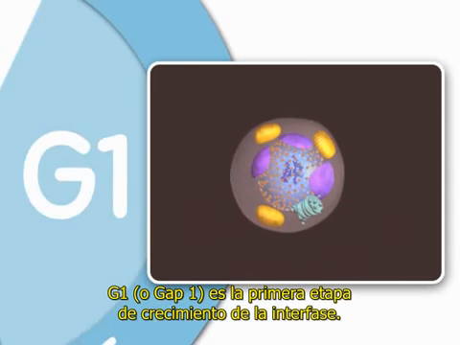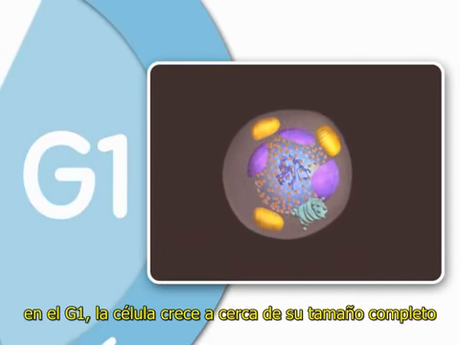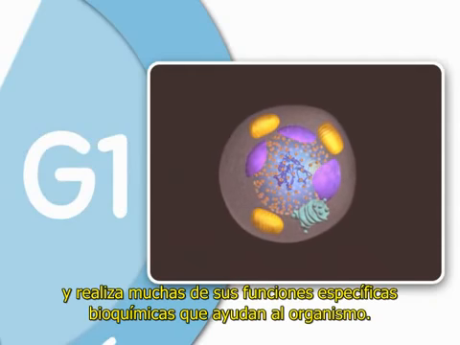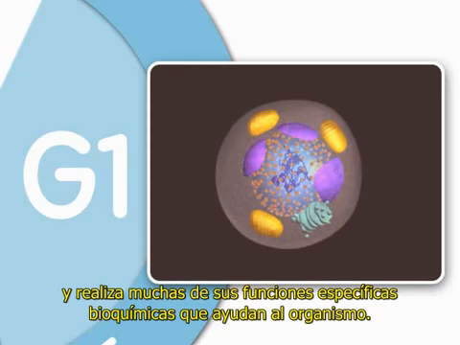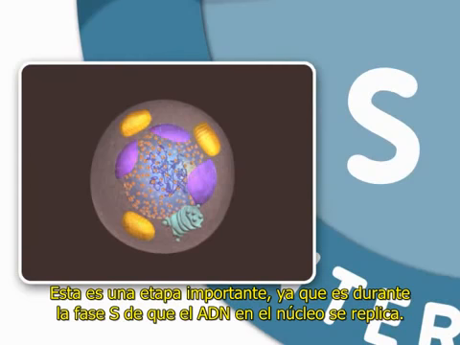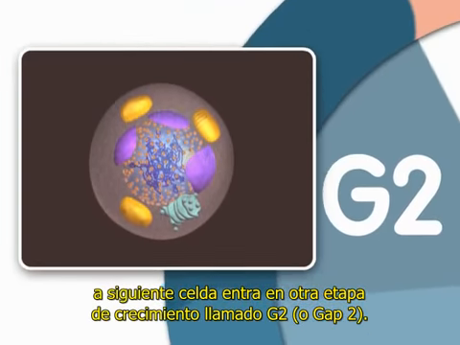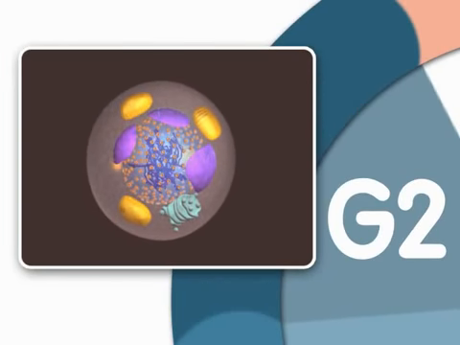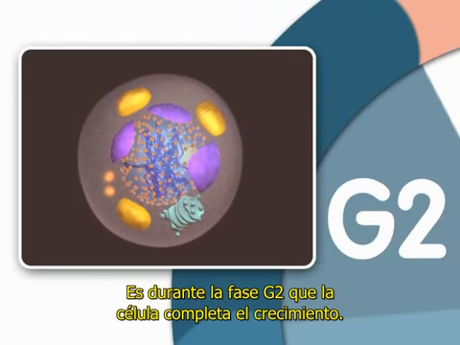G1, or gap1, is the first growth stage of interphase. In G1, the cell grows to nearly its full size and performs many of its specific biochemical functions that aid the organism. Next is the S, or synthesis phase. This is an important stage because it is during the S phase that DNA in the nucleus is replicated. The cell next enters another growth stage called G2, or gap2. It is during G2 that the cell finishes growing.